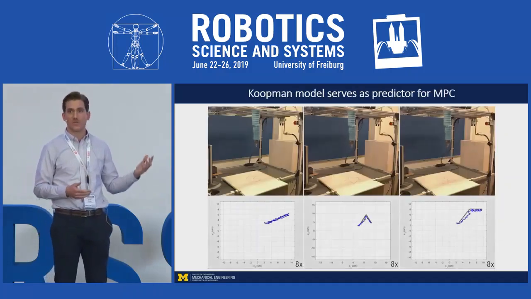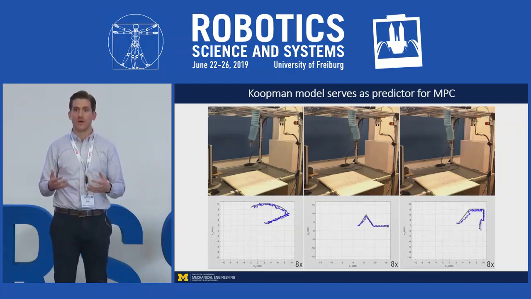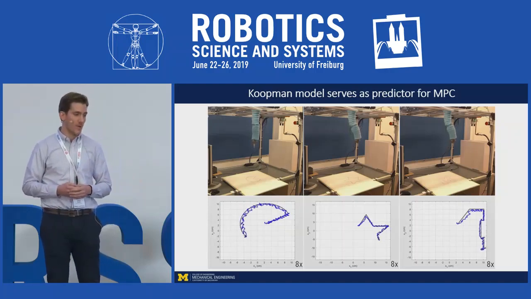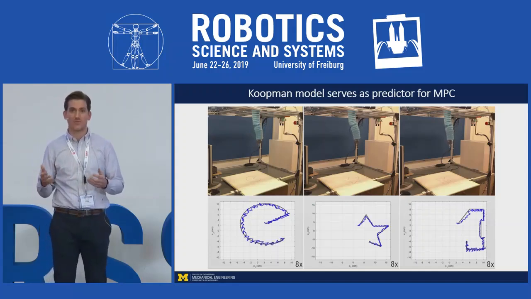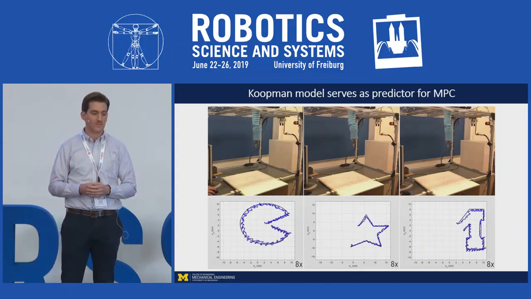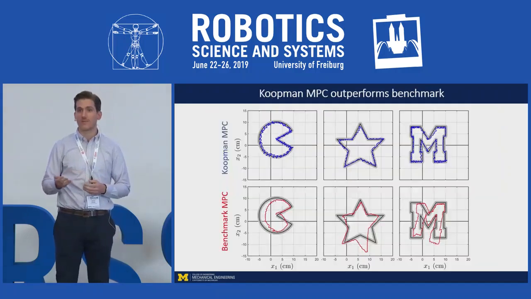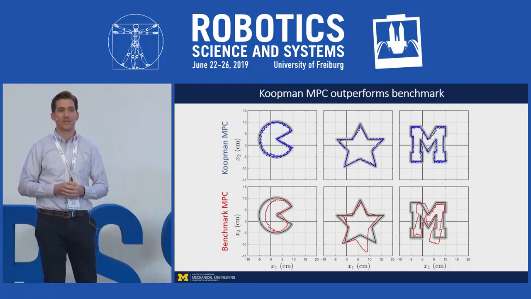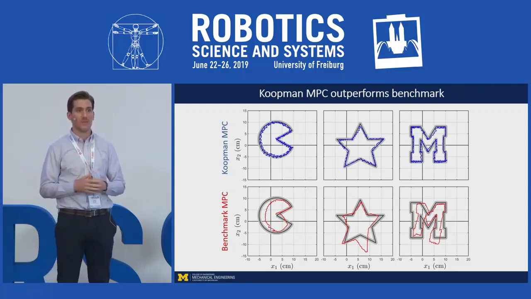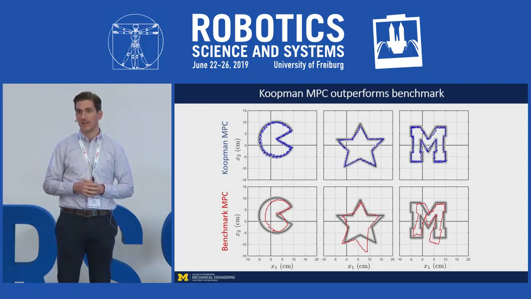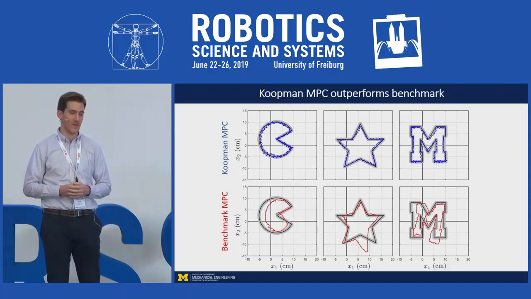Shown here are several trials where, using this Koopman-based model predictive controller, the robot is able to successfully track trajectories in various shapes. And what we found is that our controller proved to be roughly 4 times more accurate and 4 times more precise than a comparison benchmark linear MPC controller. And details of that comparison can be found in the paper.